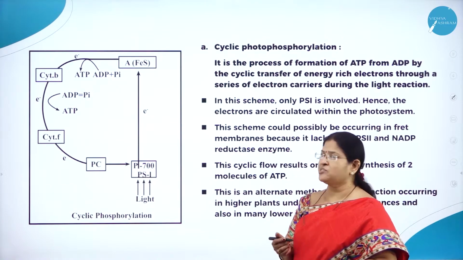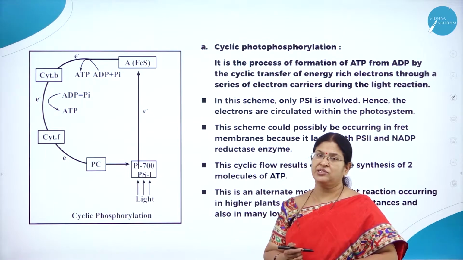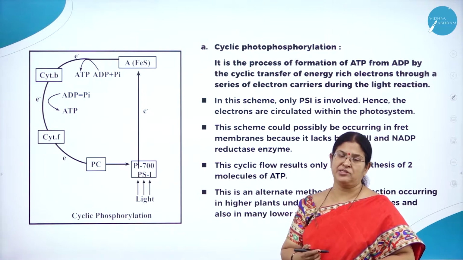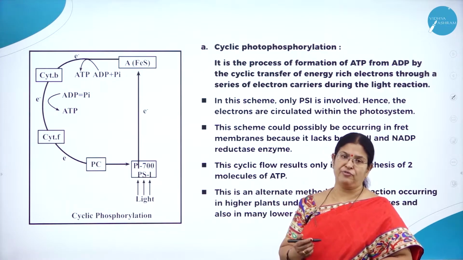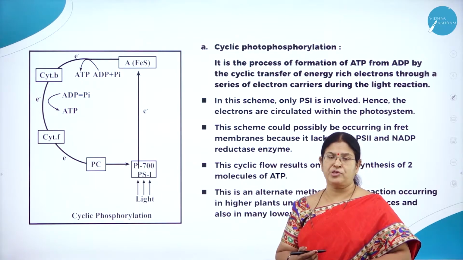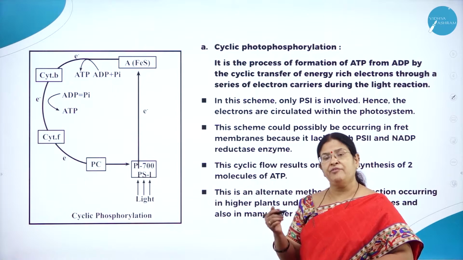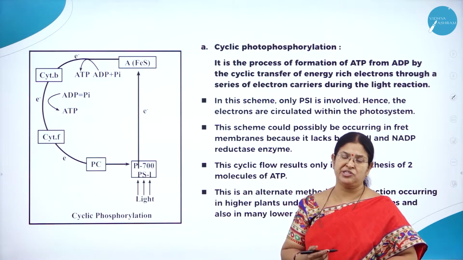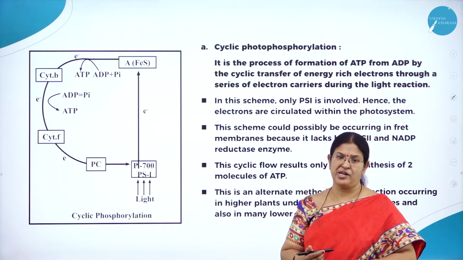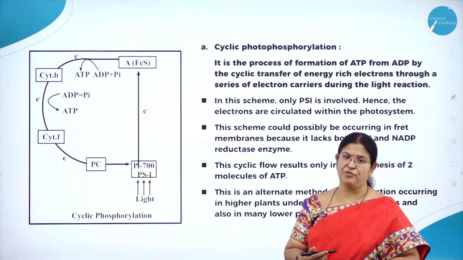So as we already studied, the light reaction involves three very important steps called photoexcitation of chlorophyll, photolysis of water, and photophosphorylation. And we have studied that photophosphorylation involves two very important steps called cyclic photophosphorylation and non-cyclic